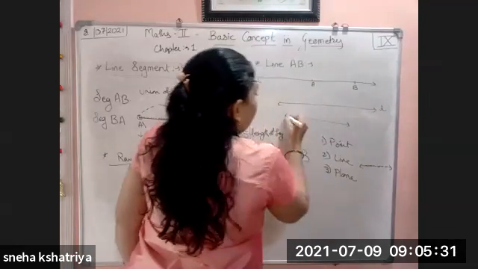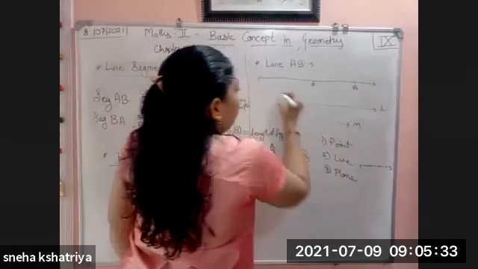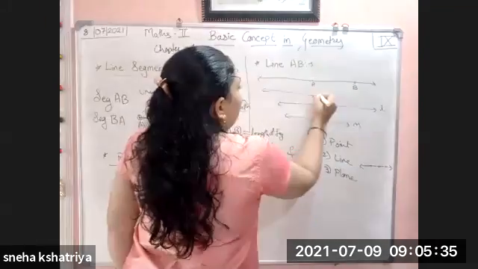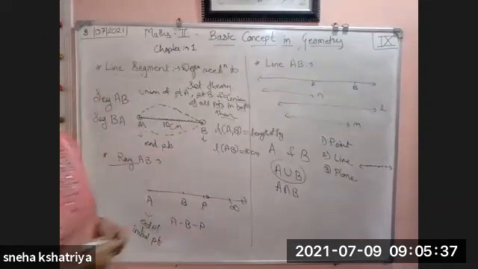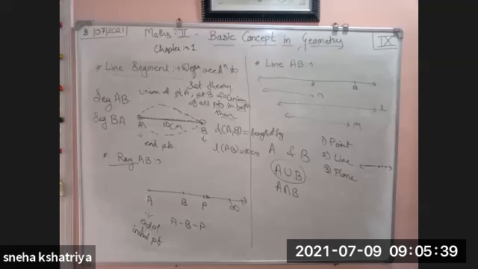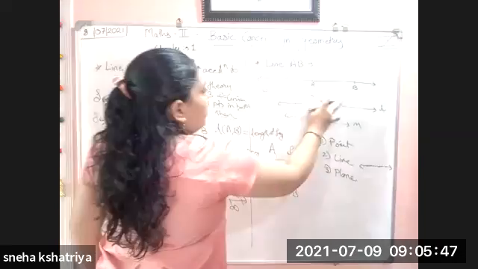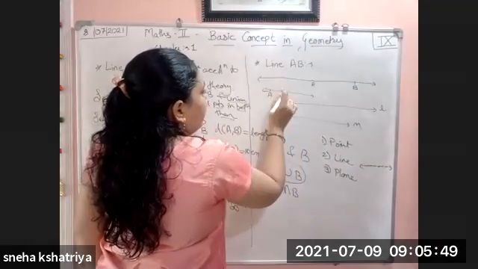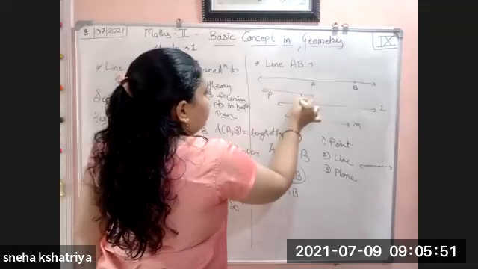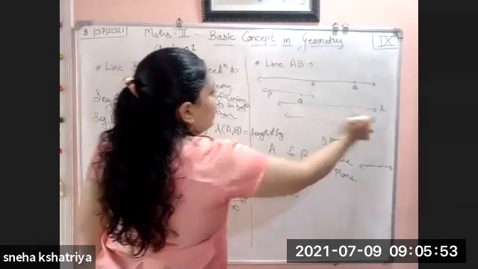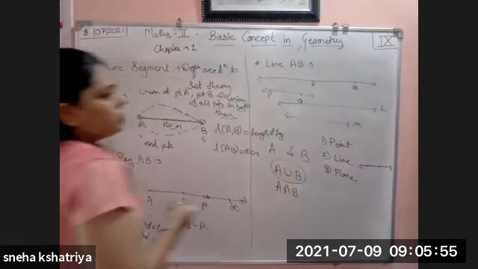If we draw a line here, we can label it by a small letter. Not all the time do we need two capital letters to represent a line. By using one small letter also we can say that it is a line. So PQ is also a line, l is also a line, m is also a line.